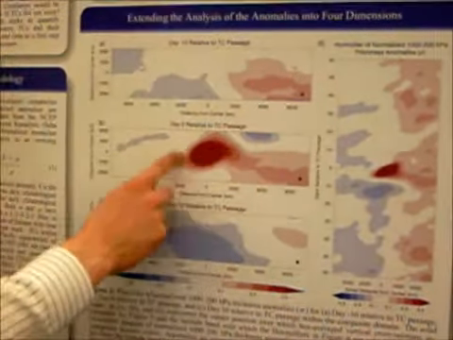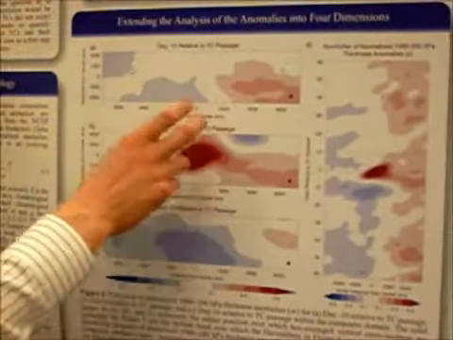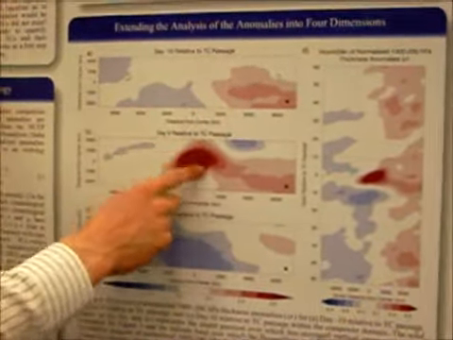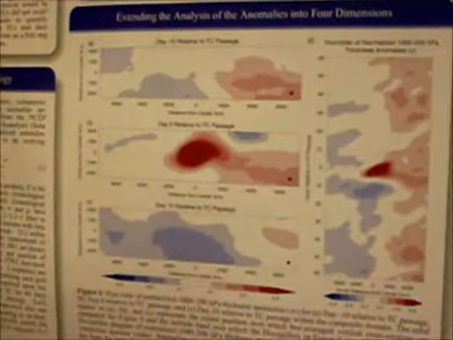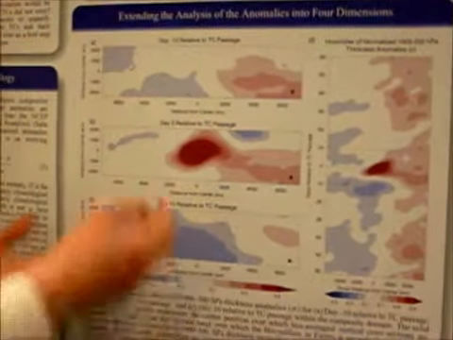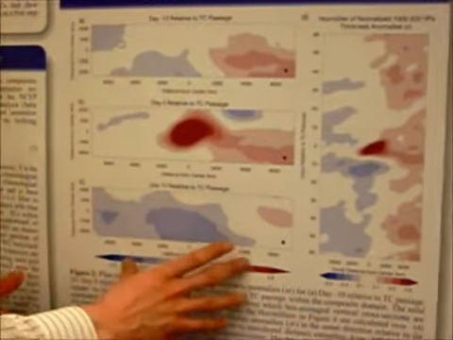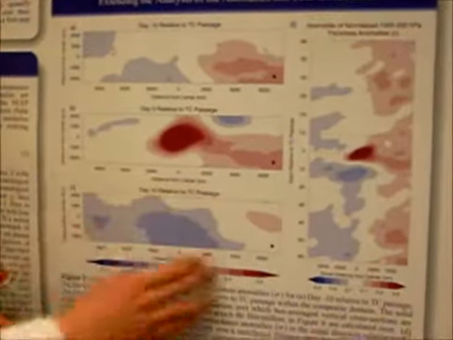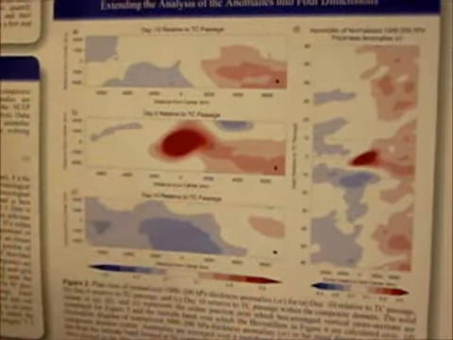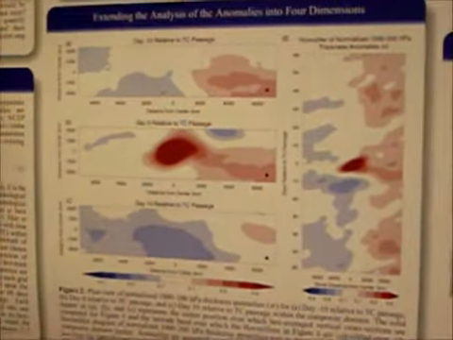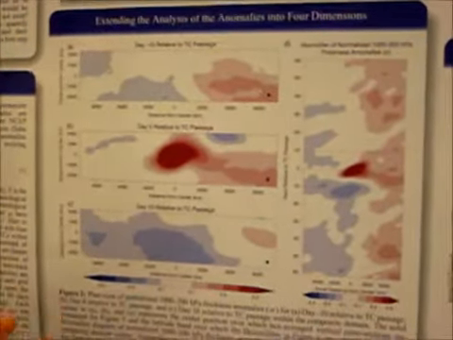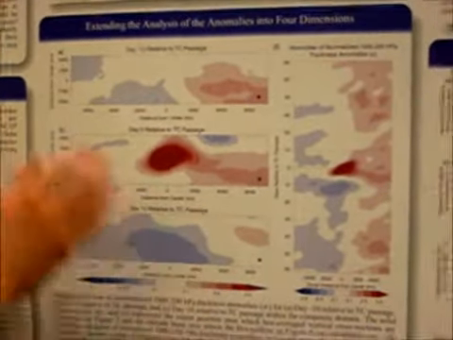We see as the TC passes that we have these large thickness anomalies, as we'd expect, associated with the positive and warm air of the TC, but interestingly after the TC passes we get these large scale negative thickness anomalies, and that's indicative of either cooling or drying that's occurring. So it's not just the SST wake that's going on here, this is a response on thousands upon thousands of kilometers. So the TC is really interacting with its large scale environment. It's not just a local response.